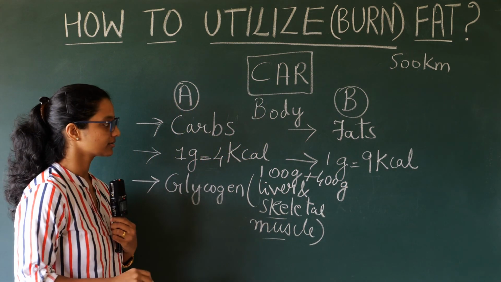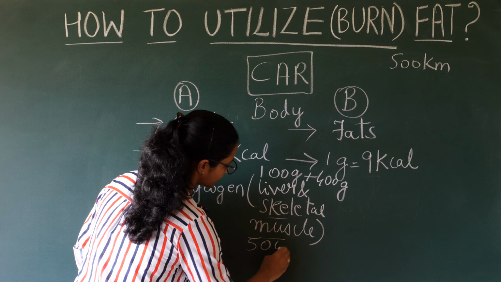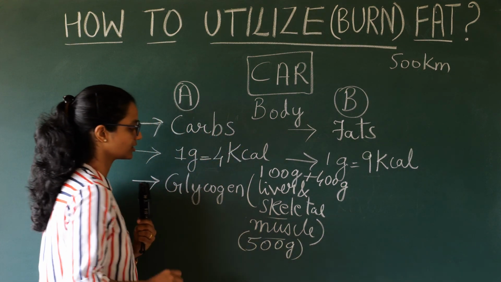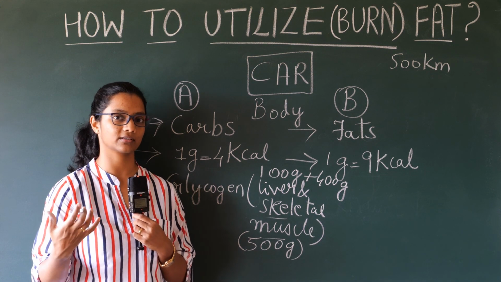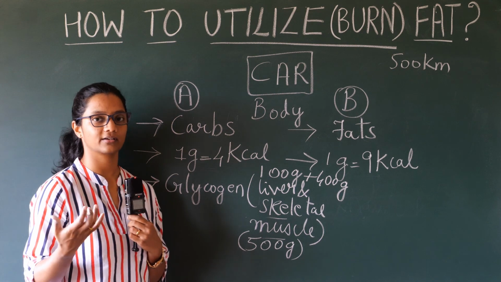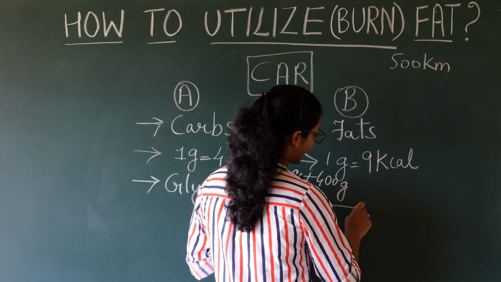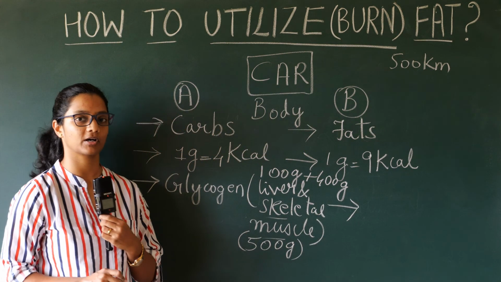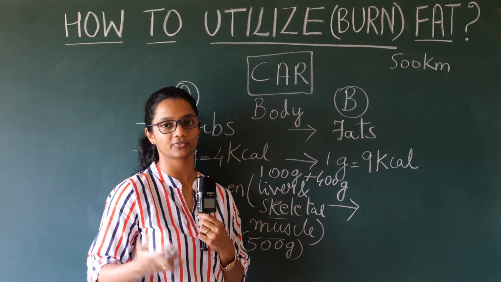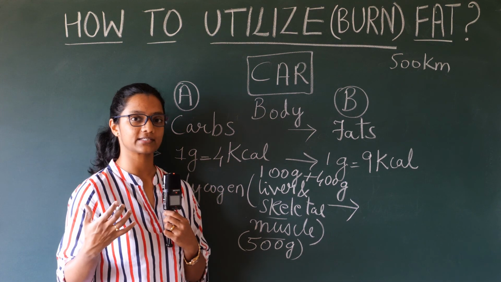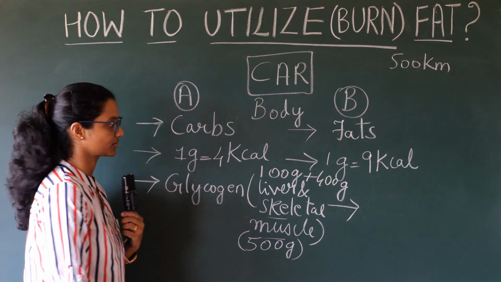So in totality, 100 plus 400 will give you 500. So this is the fuel tank capacity. Your body can store the fuel, the energy, that is around 500 grams storage capacity. But when it comes to fat, with a surplus amount of energy, the body can store a lot of fat. So its fuel tank capacity is very great in comparison to the glycogen store.